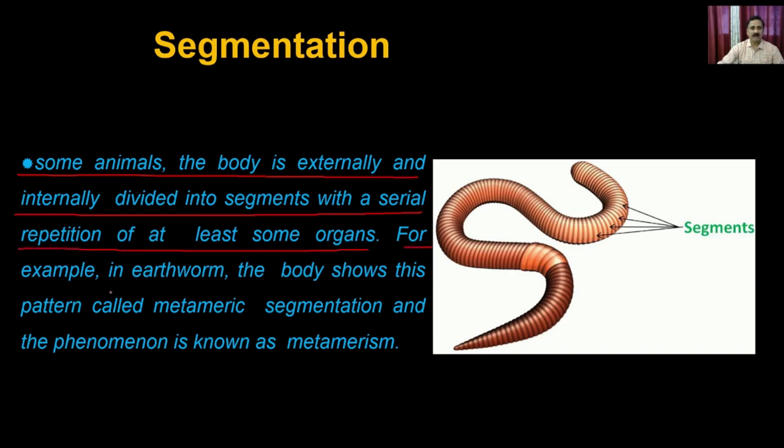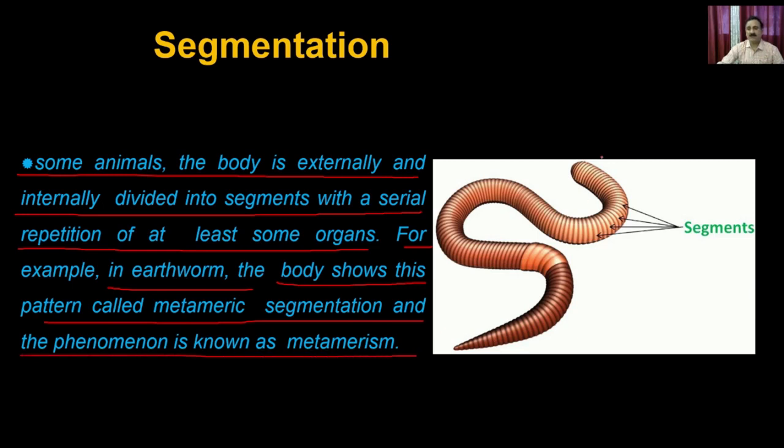For example, in the earthworm, the body shows a pattern called metameric segmentation, and the phenomenon is known as metamerism. This is the earthworm, where all these segments divide the body into multiple segments, and all these segments contain repeated organs, and that's how the earthworm has a lot of segments. So based on segmentation also, you can divide the animals.